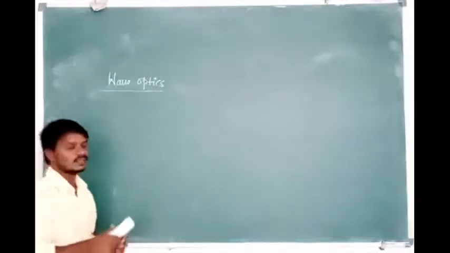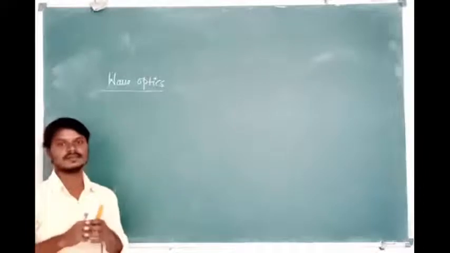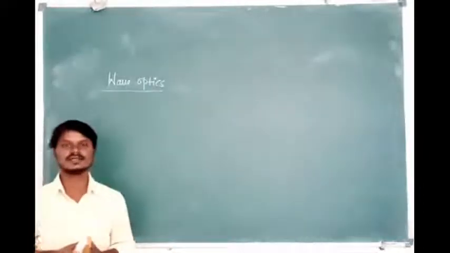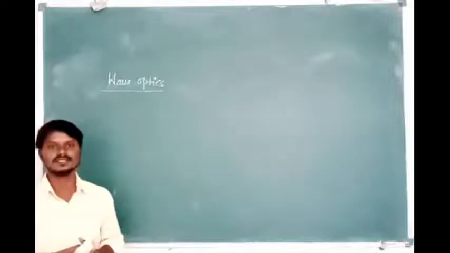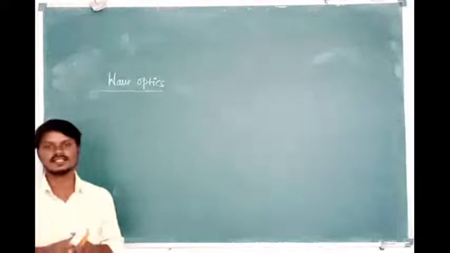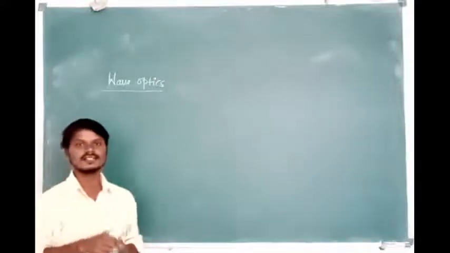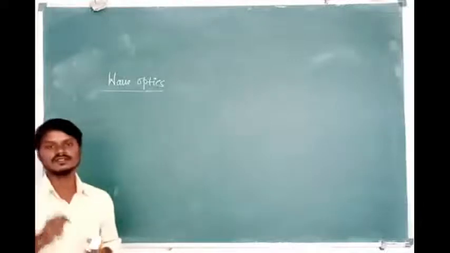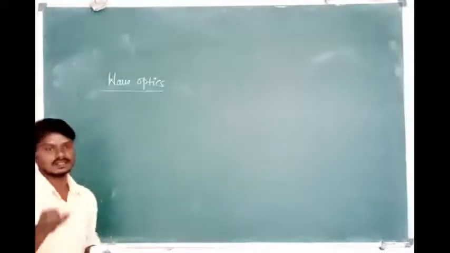But in this chapter, we are going to treat the light as a wave. Light has a dual nature. What are those natures? Particle nature and wave nature. The particle nature of the light was first explained by Sir Isaac Newton. According to Sir Isaac Newton, the light source can emit tiny particles. Those particles are called corpuscles.